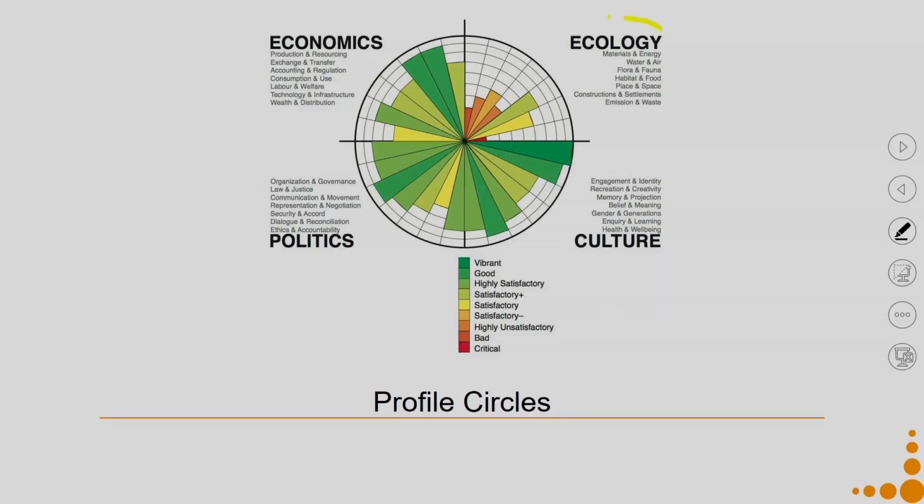So, here you can see when I am talking about the dimension of ecology, as we had discussed, it is the interaction of the human element with and within the ecology, with materials, energy, water, air and so on. Since the social is very important, it has also been divided into 2 aspects, the politics and the culture, in order to get much better granularity of this picture. Because we have so many tools and so many dimensions and sub-dimensions already available.